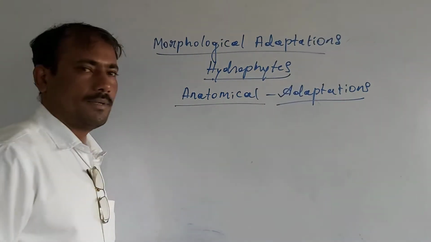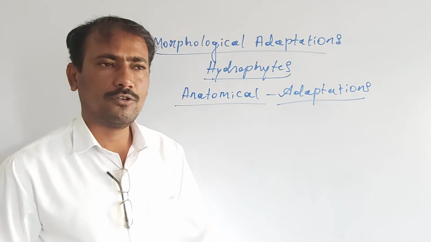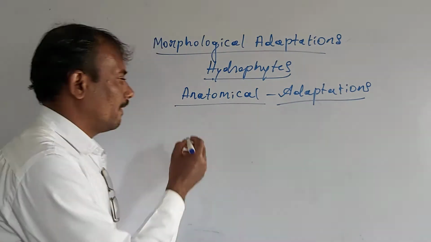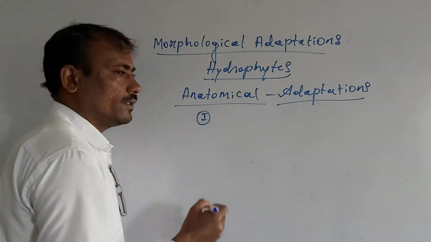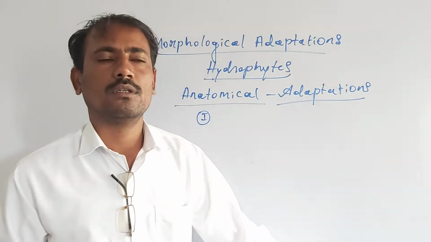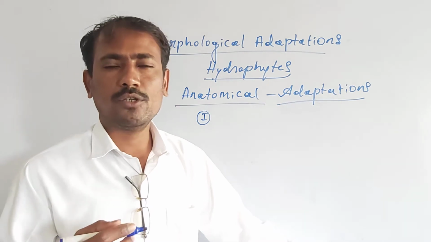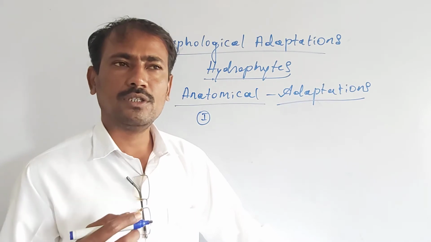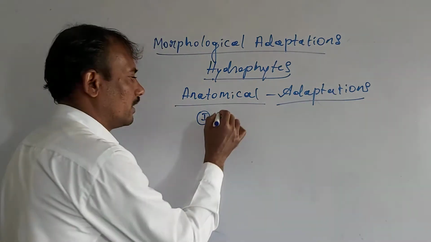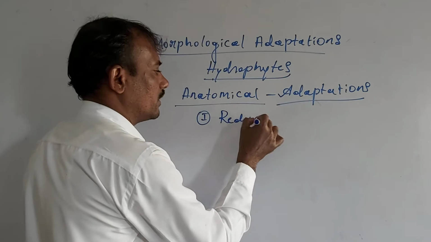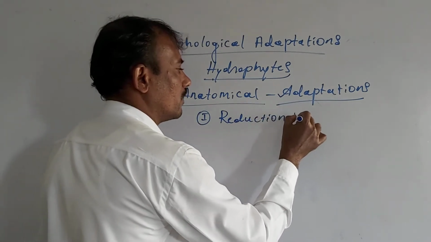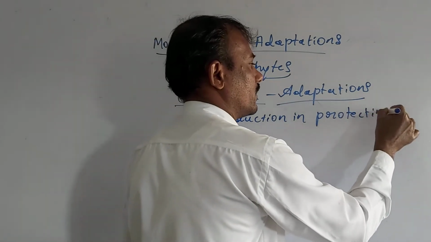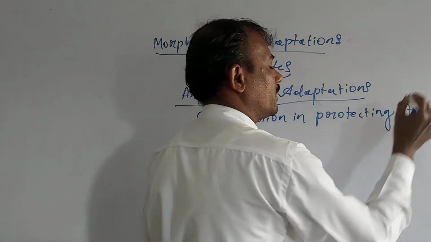Anatomical adaptations: various hydrophytes show very much reduced protective tissues. They show reduction in protecting structures.